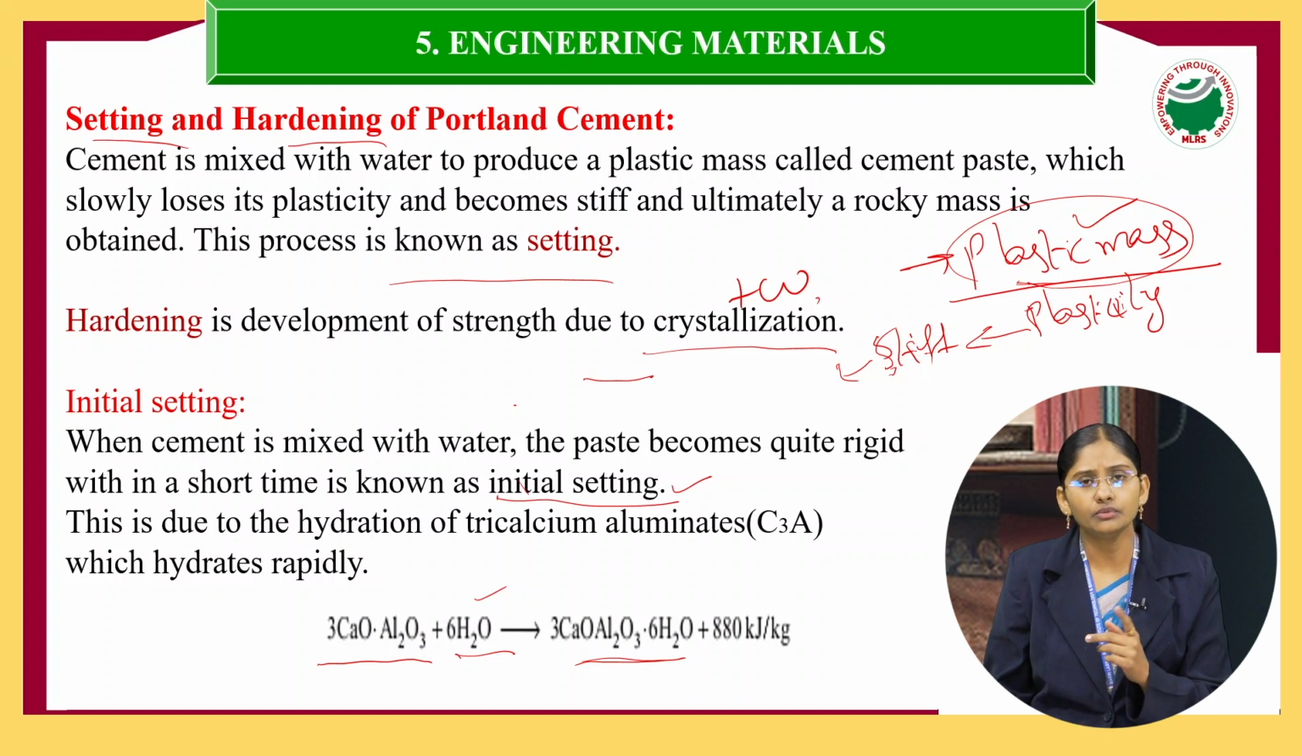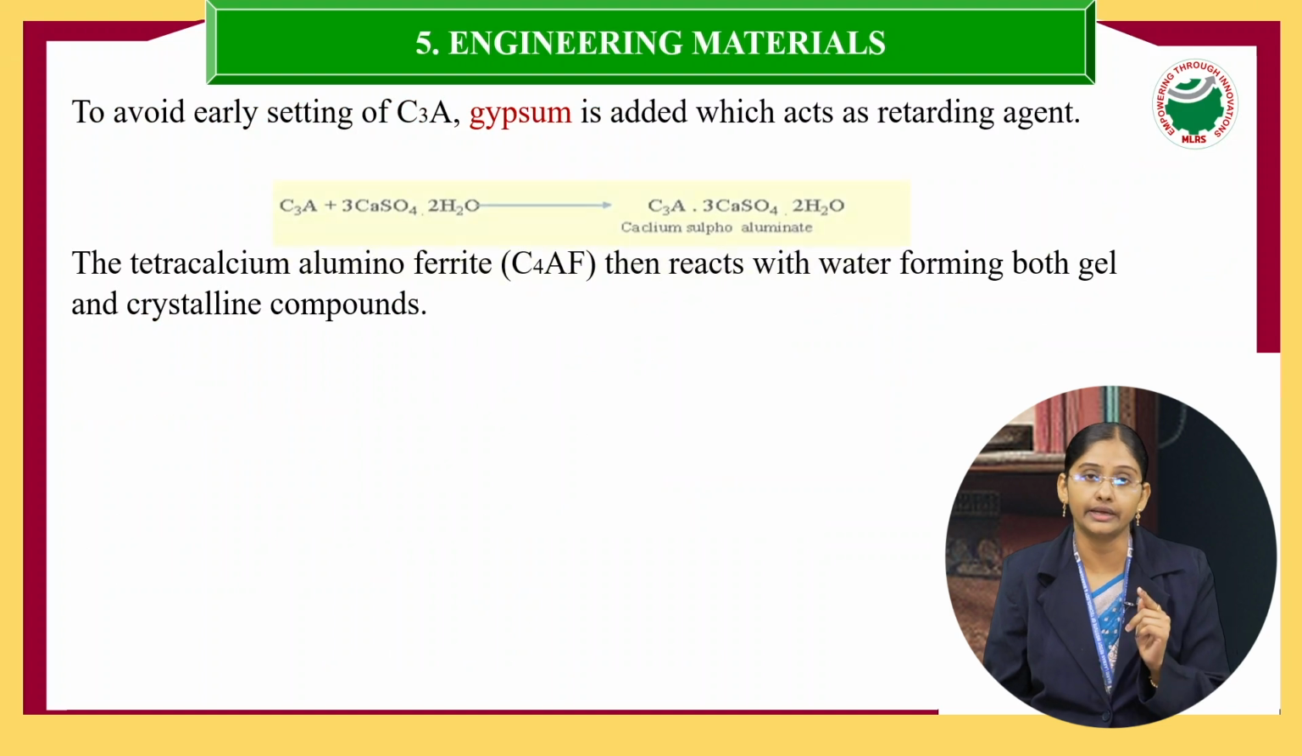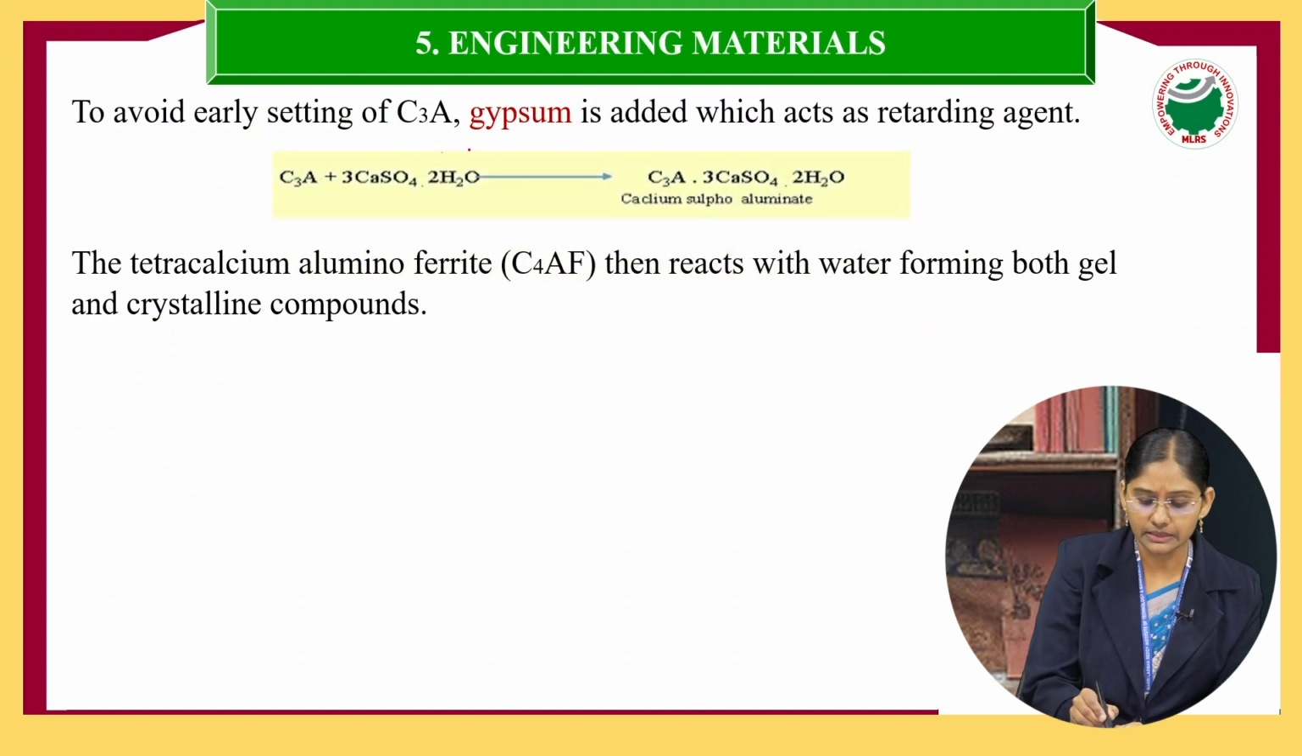Next, when you add water to the cement, if the setting takes place immediately, then it will not be durable. The setting process should be very slow. To slow down this process, we have to add gypsum. This is the main step.